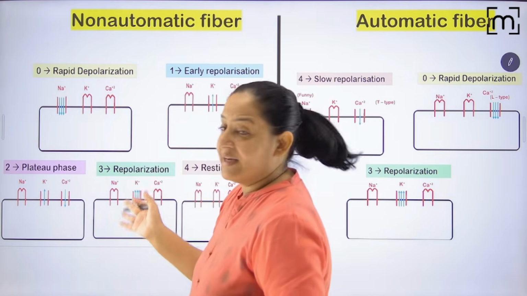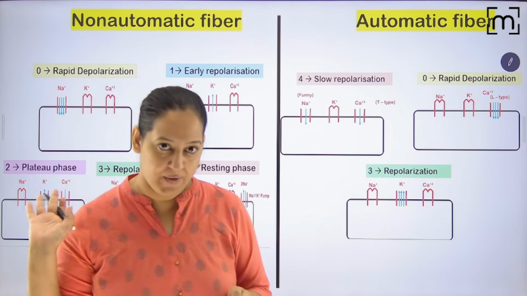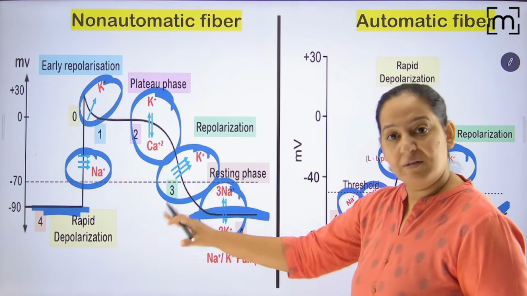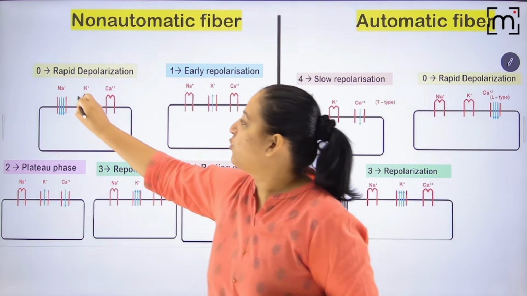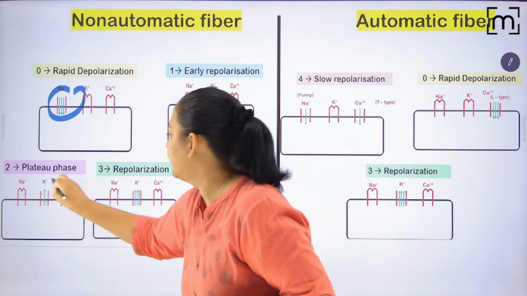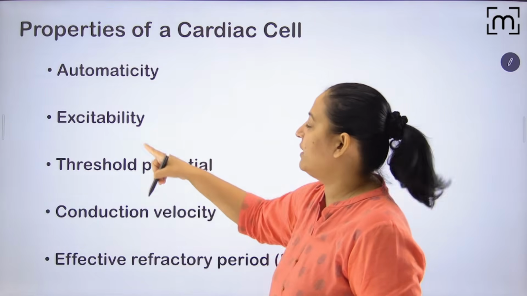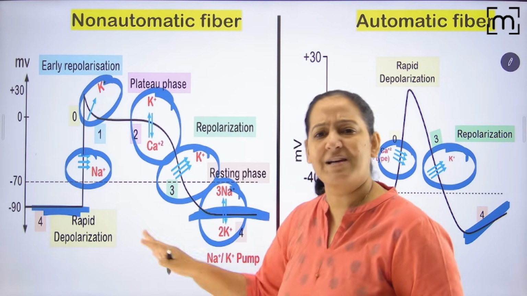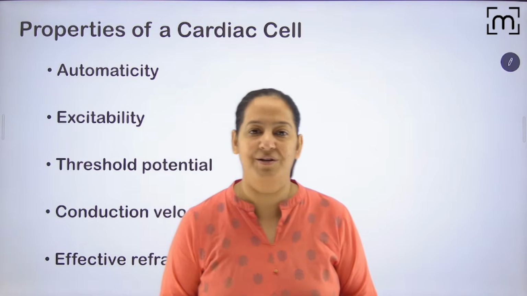So you can see the 5 phases here and you can see the 3 phases here. This is for your understanding. This you don't have to learn. You have to learn these two graphs. You should be able to draw these graphs. Whatever ions I have shown you here, they are already drawn in this graph. I have double drawn them so that you just learn this graph, everything is covered here. If you understood this, you are ready to go.